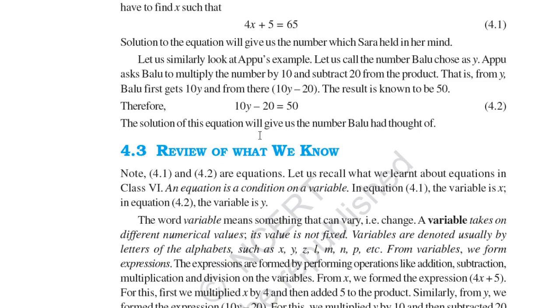So what we do, we get y equal to 70 upon 10, and 70 upon 10 is equal to 7. So Balu's number was 7.